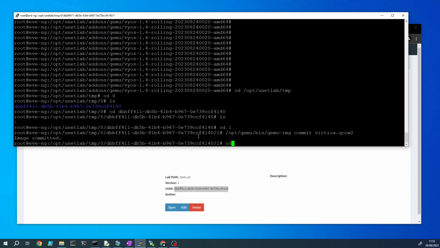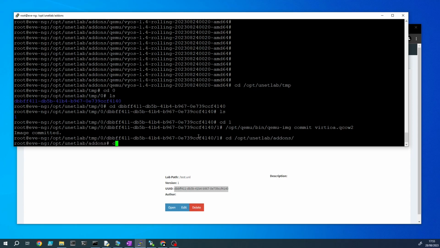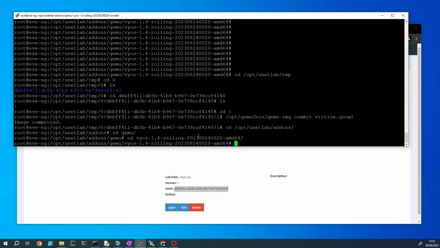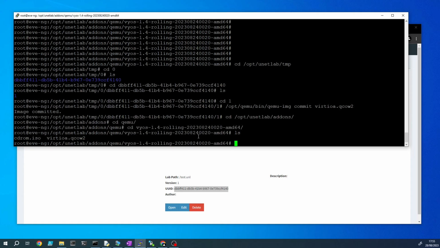And finally we want to go back to the directory where we copied the CD-ROM, the VyOS CD-ROM into. And we can now delete the CD-ROM.